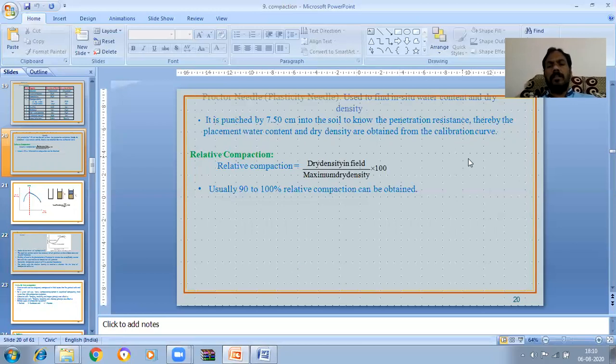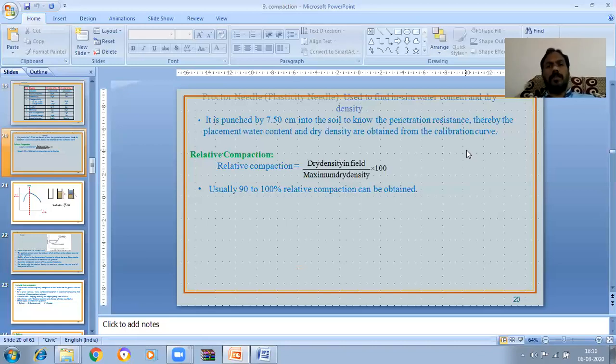This is not in our syllabus. Only the IS standard compaction test is there in the syllabus, that is the standard Proctor test. In the modified Proctor test, the test procedure is the same, and the number of blows is also the same. Only the rammer weight is different.